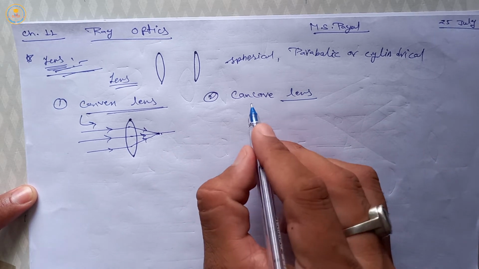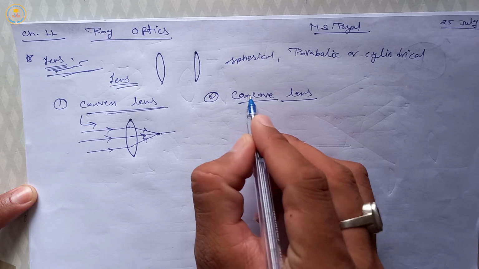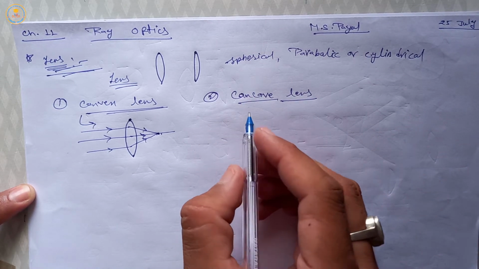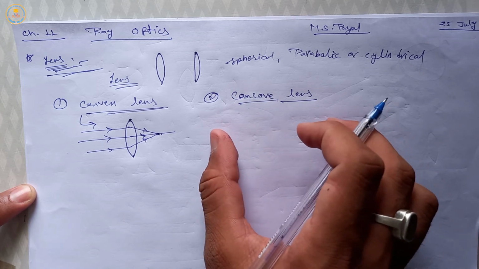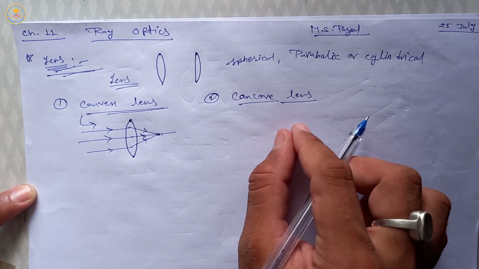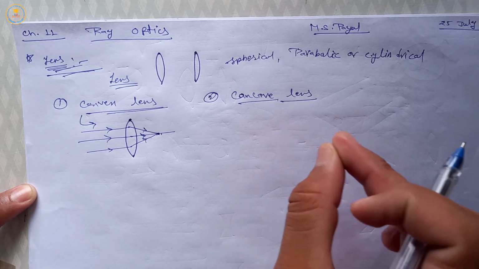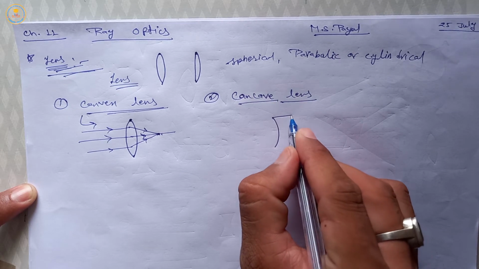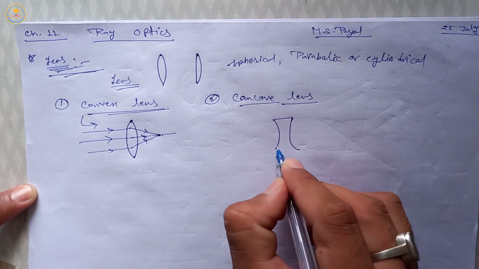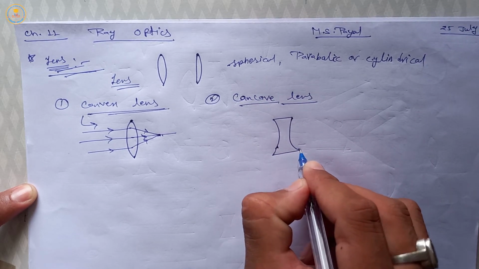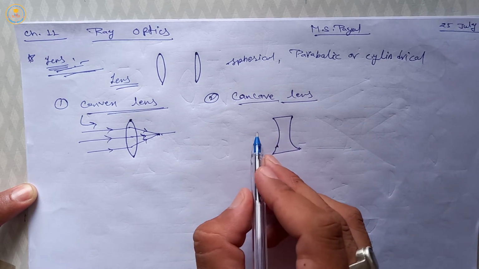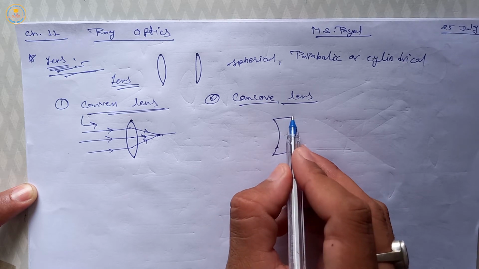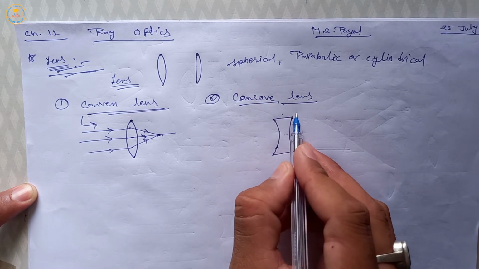Another one is concave lens. What is concave lens? The lens which are thinner at the center and thicker at the corner. Means like this. This lens, you can easily see that it is thinner at the center, means here this is thick and this is thin and this is thick.